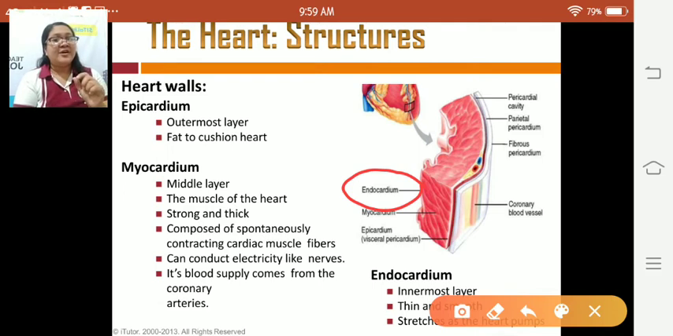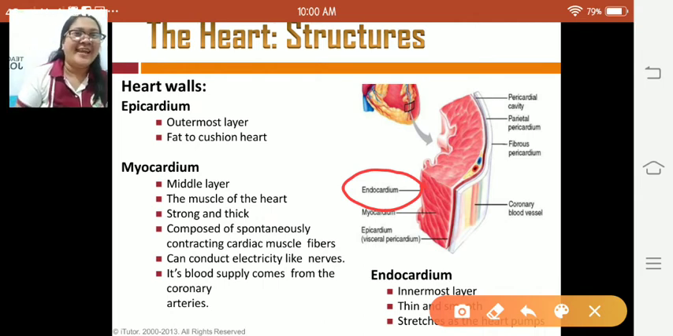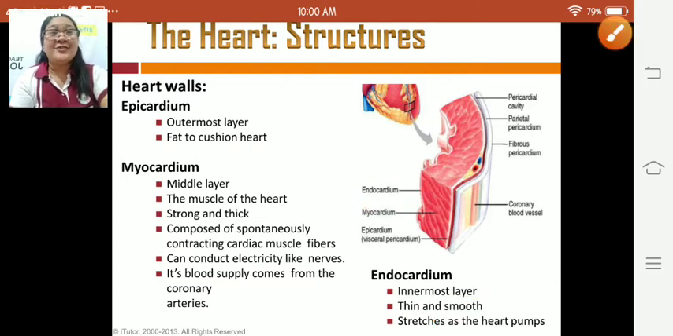So this endocardium is very thin and very smooth, and this endocardium stretches as the heart pumps. Kung ang aton nga heart naga-pump as lub-dub, lub-dub, lub-dub, si endocardium naga-stretch man na siya dito sa sulod sa aton nga heart. Okay? Yes. Okay, let's move on. Let's go to the next page.